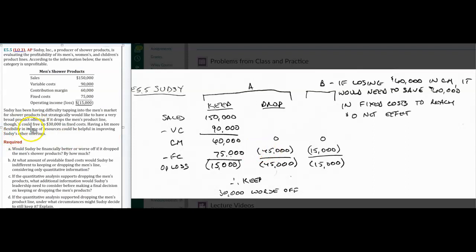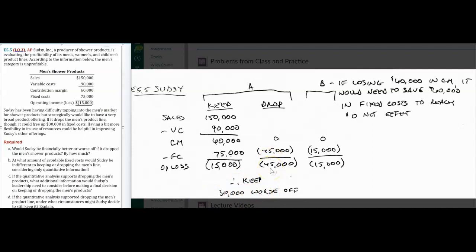They tell us that it would free up 30,000 in fixed costs, so we would still have 45,000 in fixed costs. So if we keep it, we've got a $15,000 loss. If we drop it, we've got a $45,000 loss. Therefore you'd want to keep it because we'd be $30,000 worse off if we dropped it.